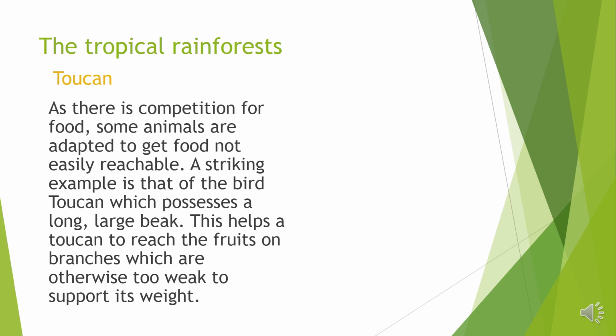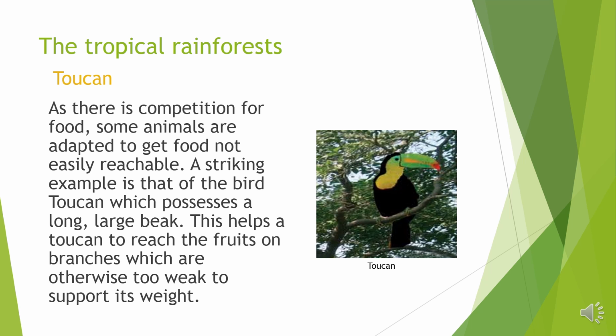As there is competition for food, some animals are adapted to get food that is not easily reachable. A striking example is the bird toucan, which possesses a long, large beak. This helps a toucan to reach the fruits on branches which are otherwise too weak to support its weight.